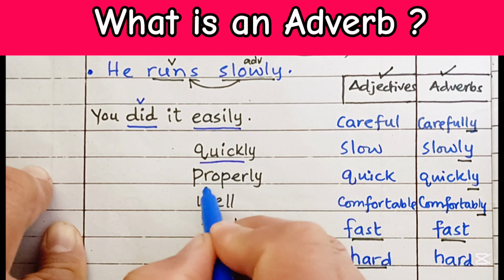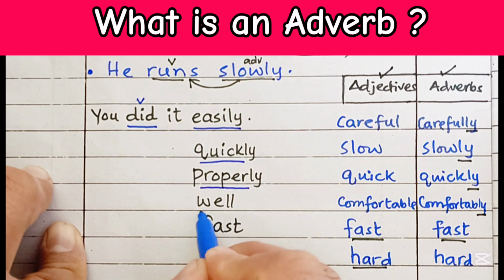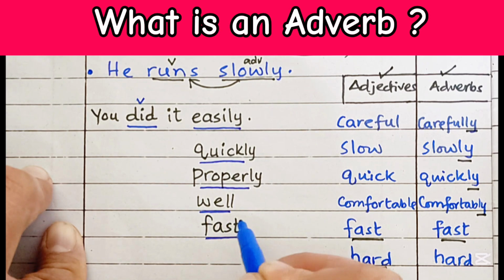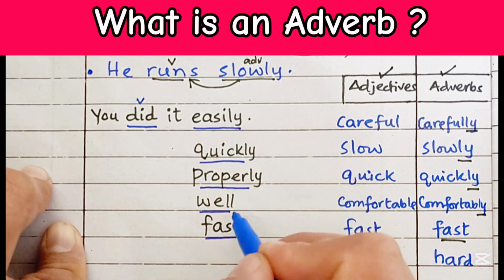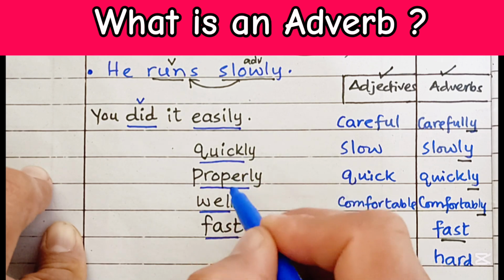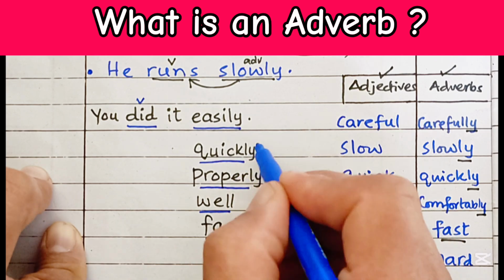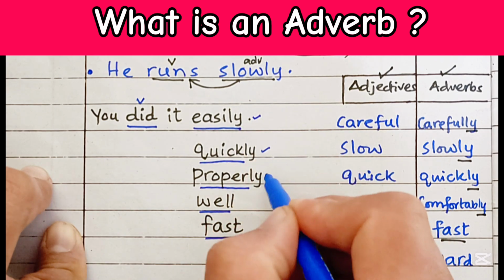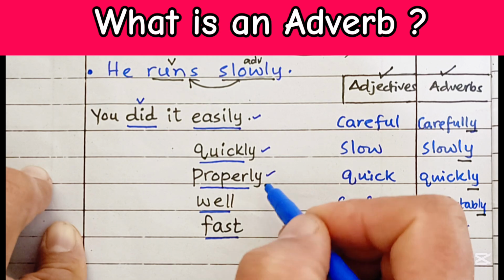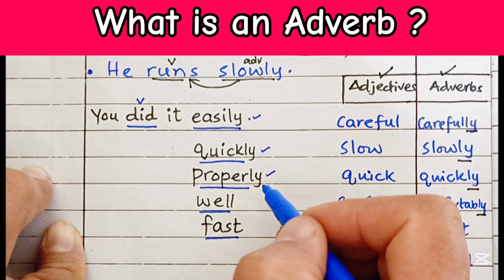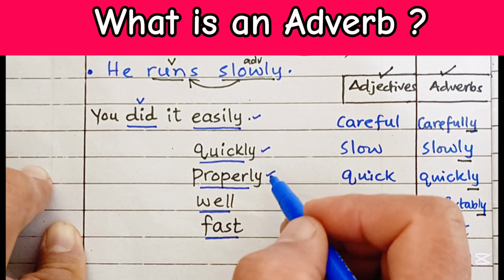easily, quickly, properly, well, fast. Here are the adverbs. Notice all of these have an ly ending, especially the first three. Adverbs that describe actions.